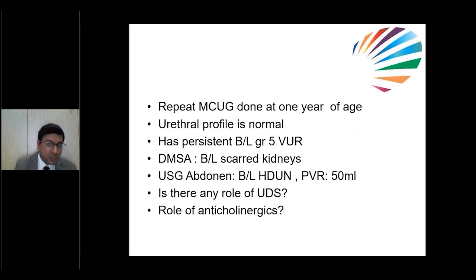We have repeated MCUG at 1 year of age. That was showing persistent grade 5 reflux, but urethral profile is normal. We have done DMSA. DMSA showing bilateral scarred kidneys with mild impairment. Ultrasound also we have done, that is showing persistent bilateral hydroureteronephrosis with post-void residual volume of 50 ml. 50 ml is very much significant here. So what is happening here? So child is having incomplete emptying of bladder.